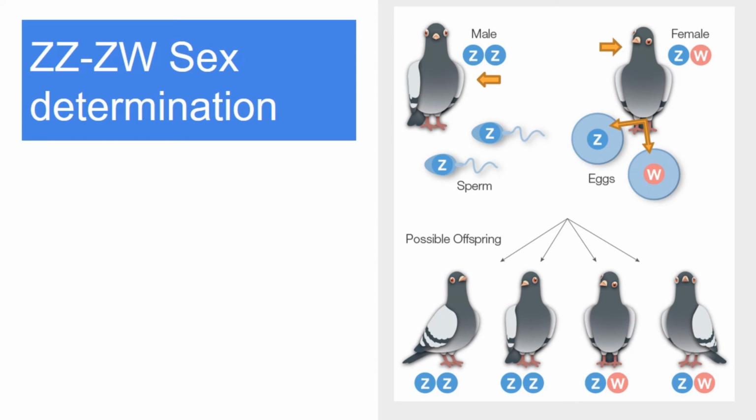Whereas males have two Z chromosomes and produce all sperm containing a single Z chromosome. To prevent confusion between the XY system and the ZW system, here the sex chromosomes are named Z and W. This type of sex determination is found in birds, some reptiles, and fishes.